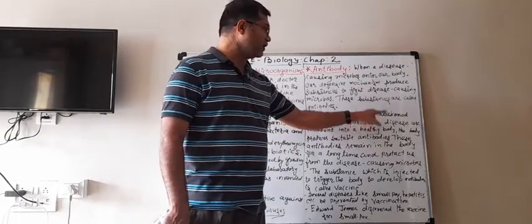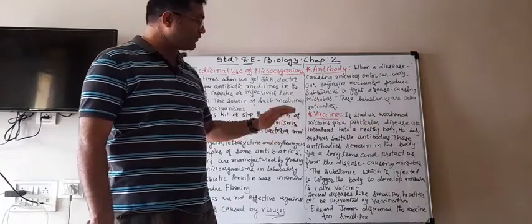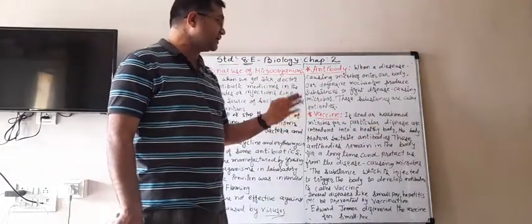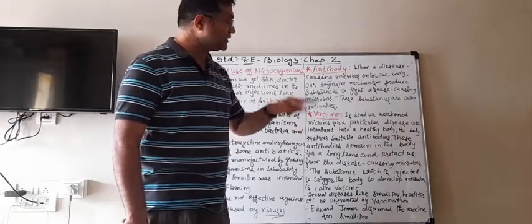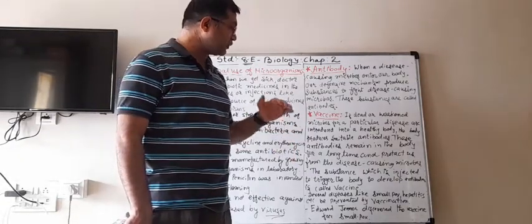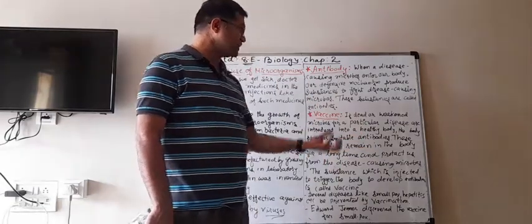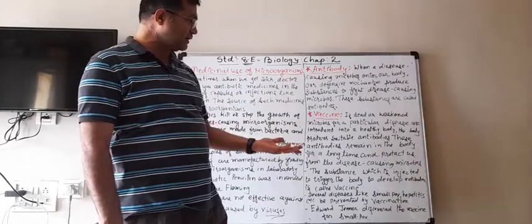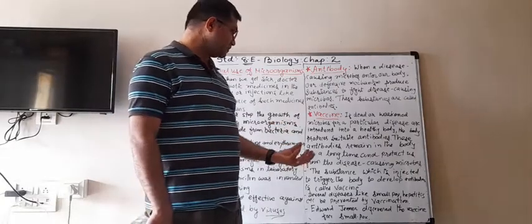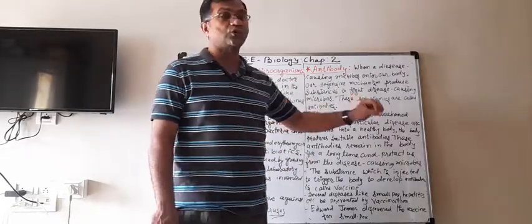If dead or weakened microbes for a particular disease are introduced into a healthy body, the body produces suitable antibodies, and these antibodies remain in the body for a long time and protect us from the disease-causing microbes.